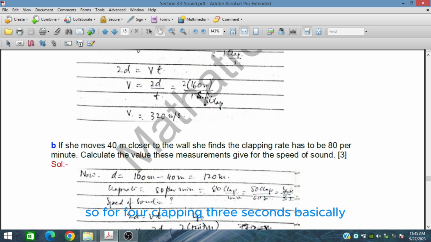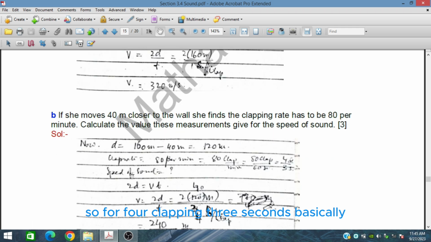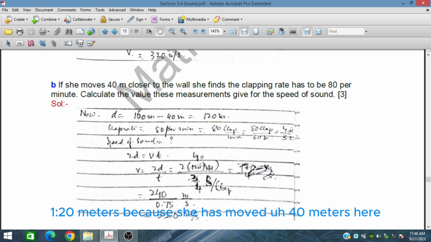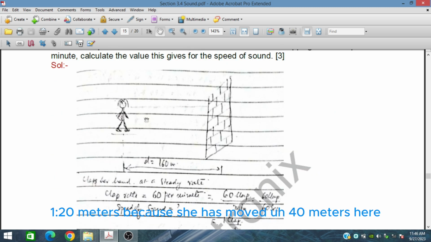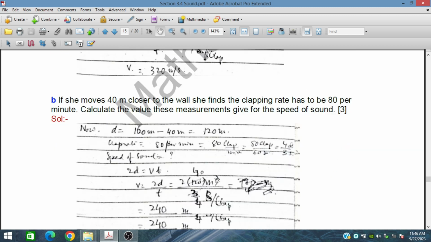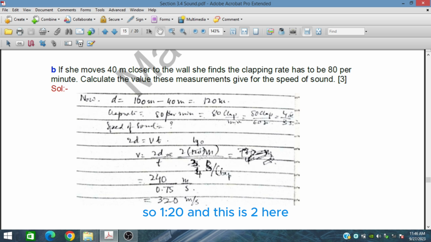So that is 4 claps in 3 seconds. The speed of sound is V equal to 2D upon T. D is 120 meters because she has moved 40 meters closer, so 160 becomes 120, and T is 3 upon 4 seconds per clap.